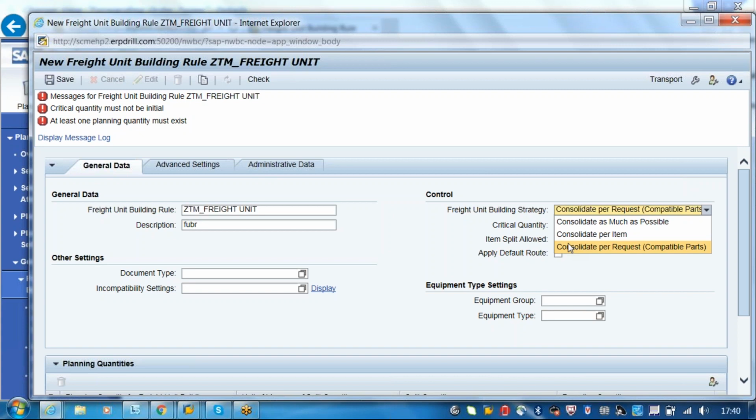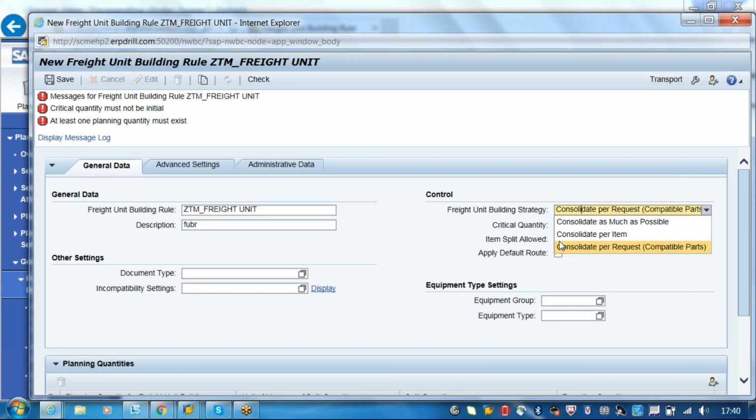So that means if you have 10 forwarding orders, or if you have one forwarding order with 50 line items, then the first line item will be of one quantity. So the second freight order and the next forwarding order will be with a different number. So that means you can consolidate all the forwarding orders into one freight unit, or you can divide all the forwarding orders into one freight unit.